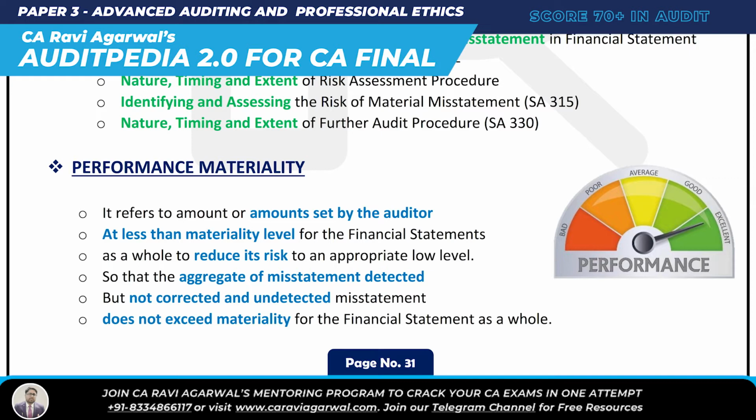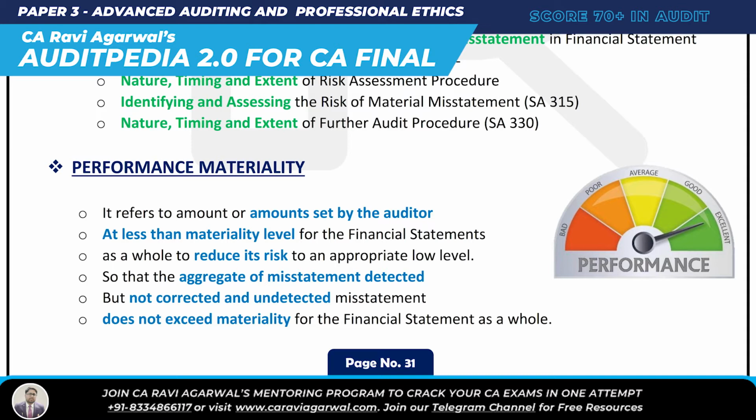Why do we set performance materiality less than the materiality level for the financial statement as a whole? To reduce the risk to an appropriate level. See, this is the key point. Why do we set performance materiality less than materiality level? So that we can reduce the risk to an appropriate level.